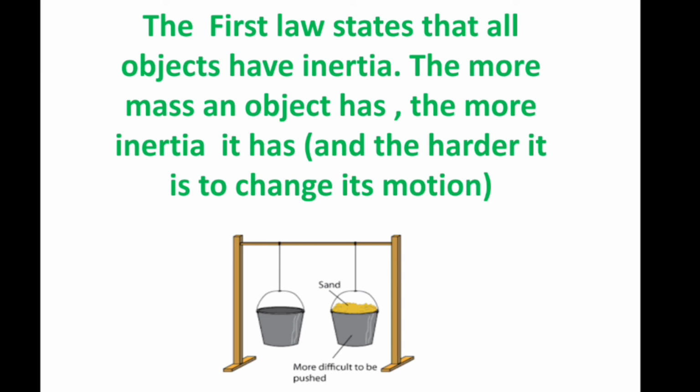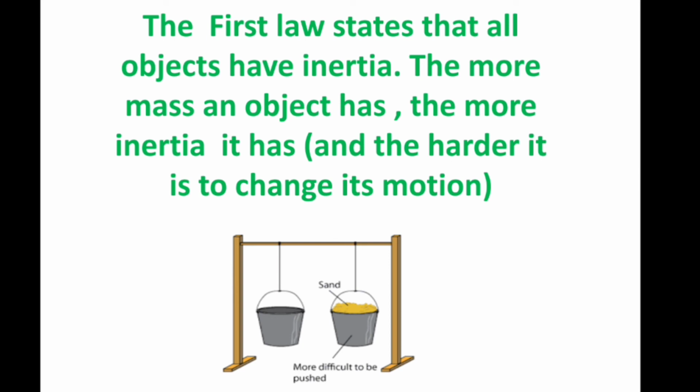As you have seen in this figure, an empty bucket can be pushed easily, but if it is filled with sand, it's more difficult to push. That is because the heavier or more massive the object, the larger the inertia. So the first law states that all objects have inertia, and the more mass an object has, the more inertia it has, or the harder it is to change its motion.